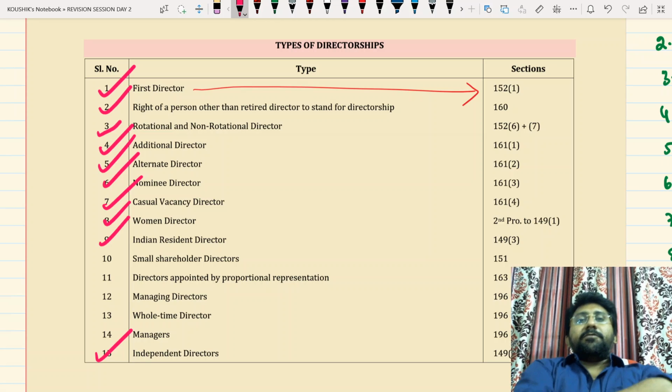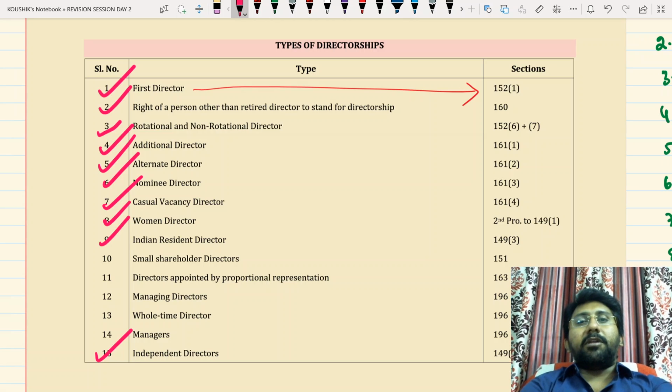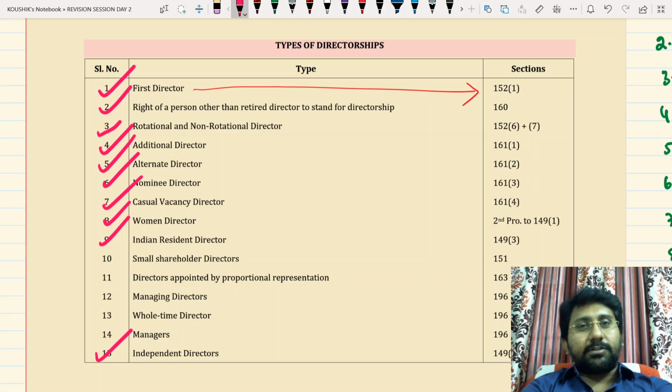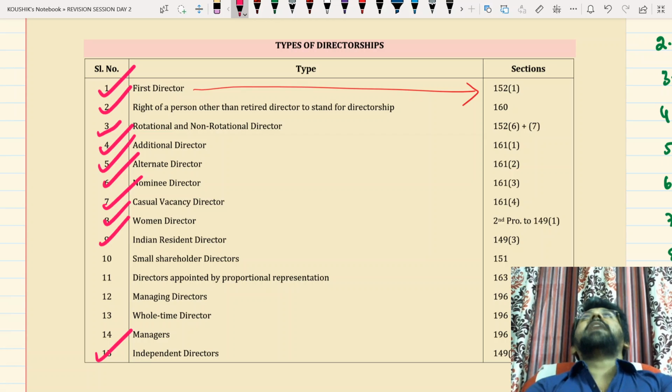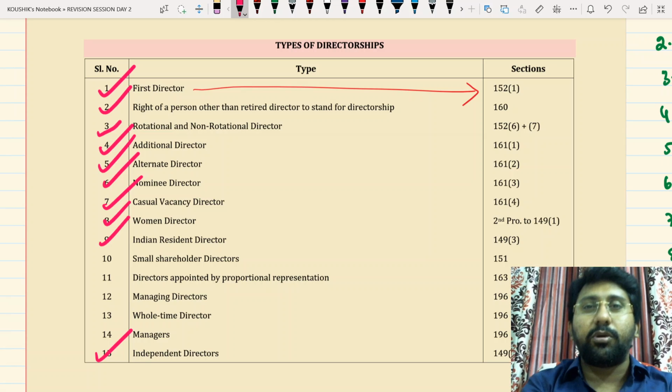For every directorship we need to check two things. One is the mode of appointment. The second one is the tenure of office. First directors of the company will be appointed by the board, by the articles of association, which write the names. If the articles are silent, the subscribers to the memorandum who are individuals shall be deemed to be the first directors of the company until the directors are duly appointed.